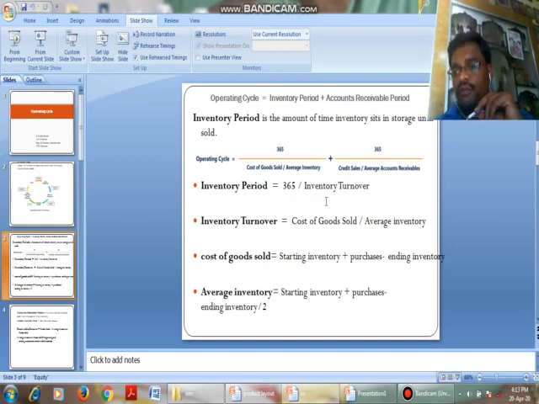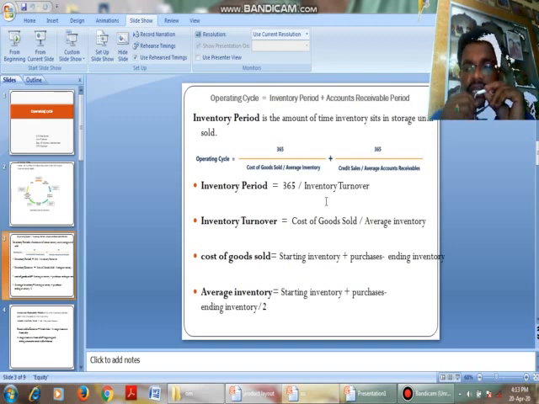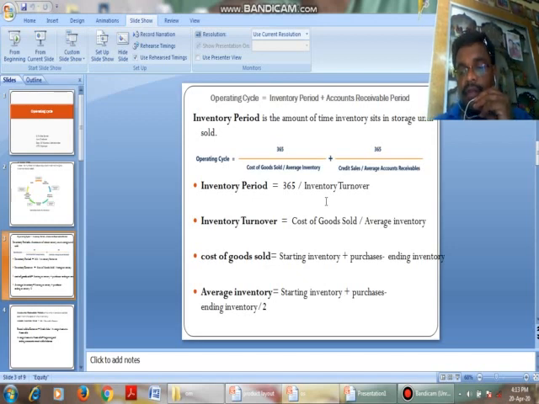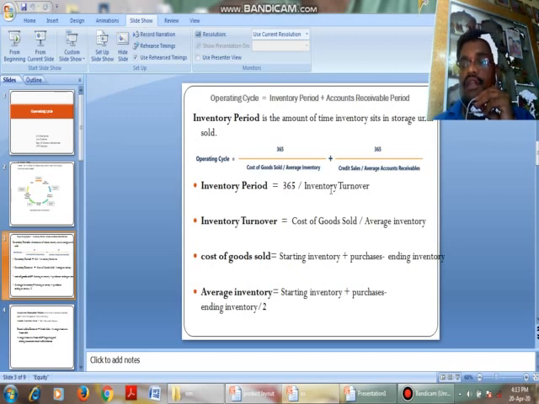What is the inventory turnover? Inventory turnover is nothing but the time taken to convert the raw material into finished goods. That is 365 by inventory turnover.